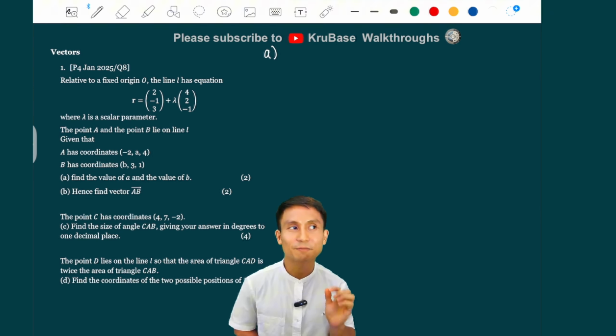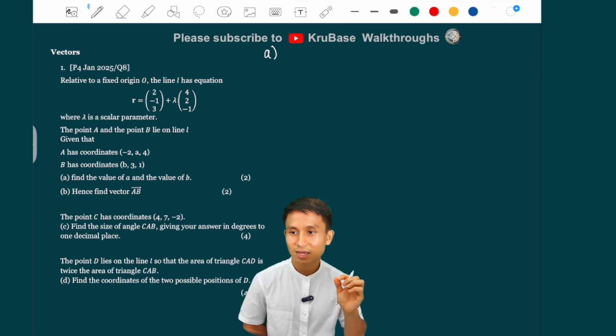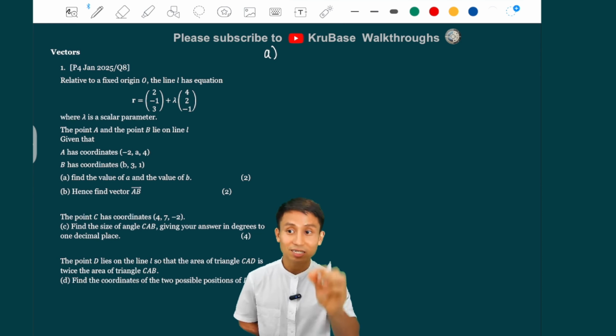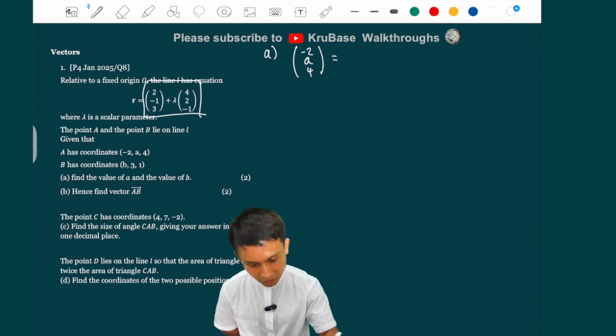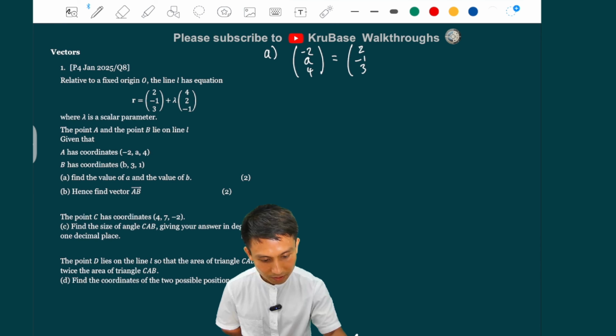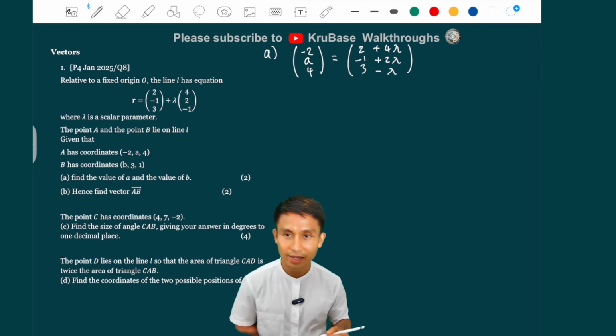The coordinates of point A form the position vector of A, and the position vector of A is on the line. So we can equate (-2, a, 4) to the expression of the vector equation itself. So this is plus 4 lambda, this is plus 2 lambda, this is minus lambda. So we can solve for lambda and then we can solve for a.